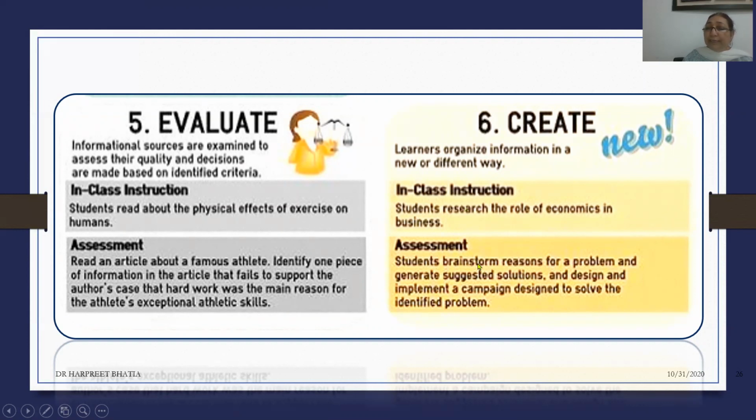So when you are assessing for creativity, you can do things like brainstorming for finding solutions to something that has not been able to be worked upon, or design something which is very different, which is going to give you a novel experience of having been able to achieve something.